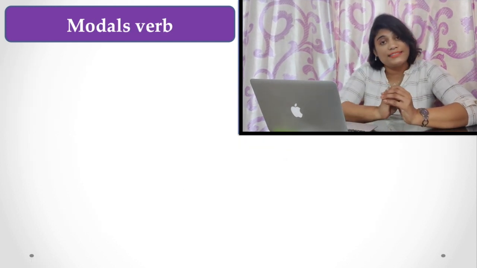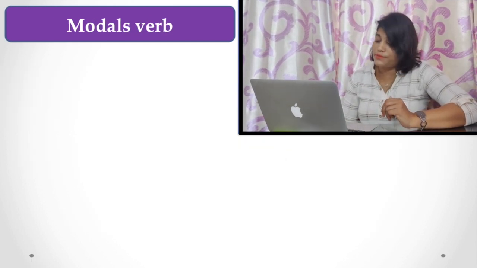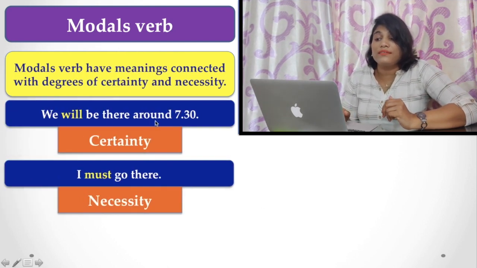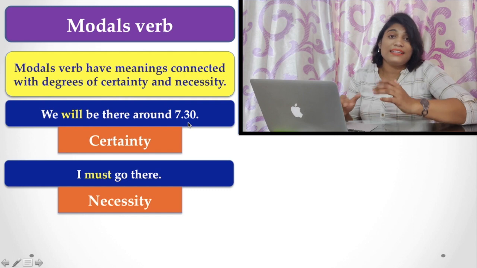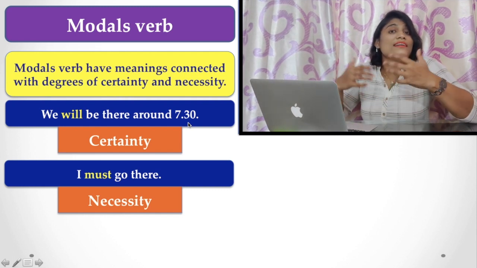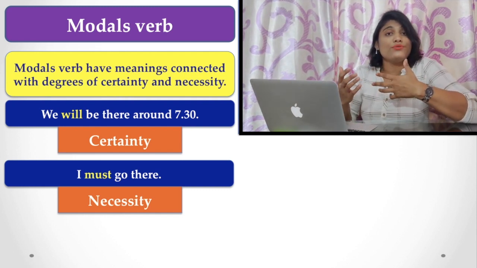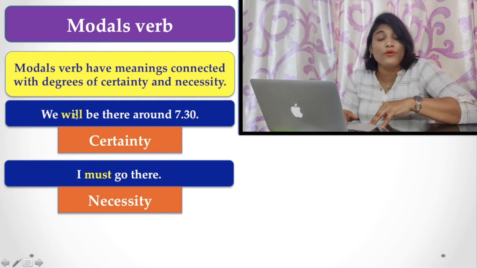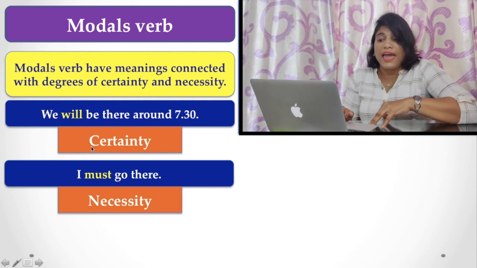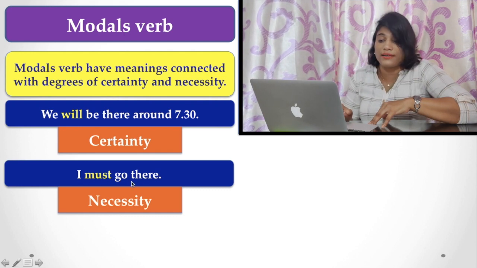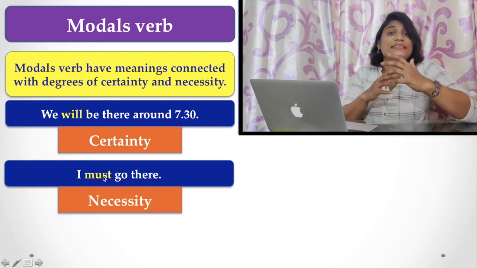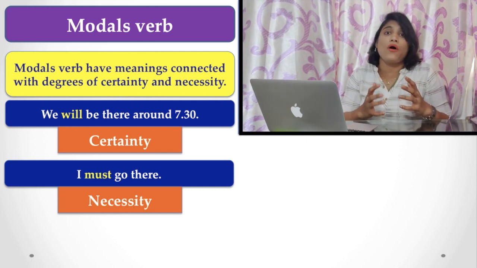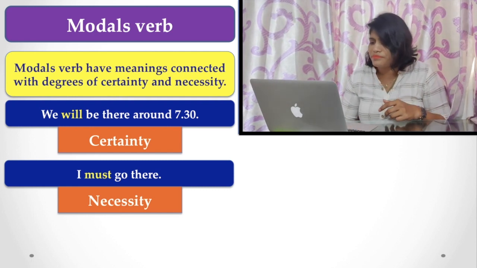Let's see the examples of the modal verbs. Here, you find "We will be there around 7:30." That means we will certainly be there. That is the certainty. To denote certainty, you have to use the modal auxiliary will here. And "I must go there." Here must means the necessity. You have to say about some necessity or urgency.